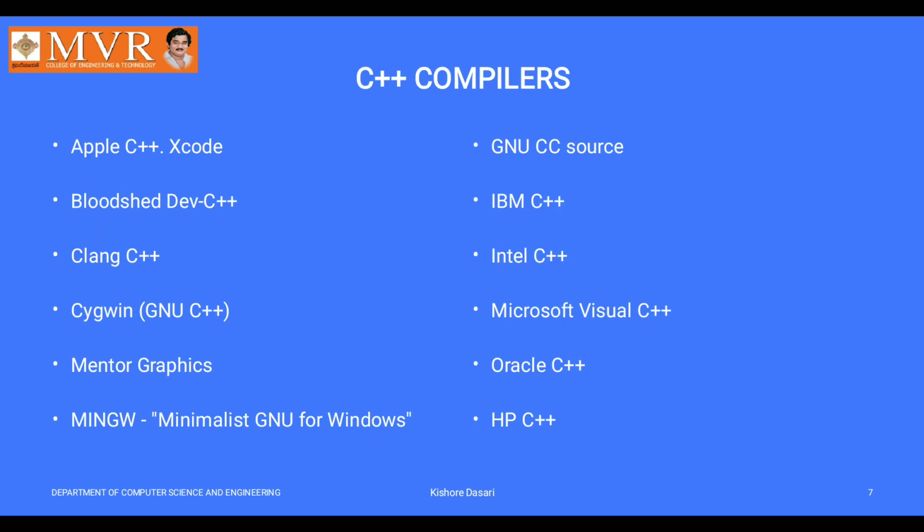Next, compilers of C++. First of all, I think all of you learned about compilers in your C programming language classes. Okay, I will recollect that. What is meant by a compiler? High level programming language code can be converted into low level, machine understandable language by the compiler.